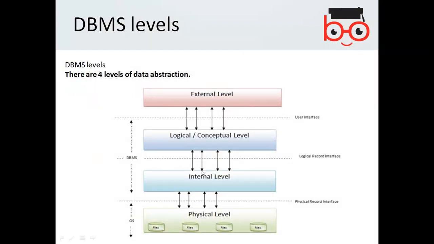Another, more abstraction: at the physical level, the data is stored in files. Then the database management system has an internal level, a kind of internal level that makes the bridge between the external level and the physical level.